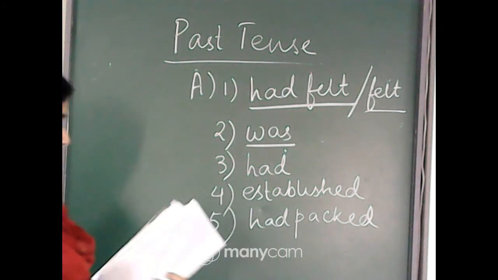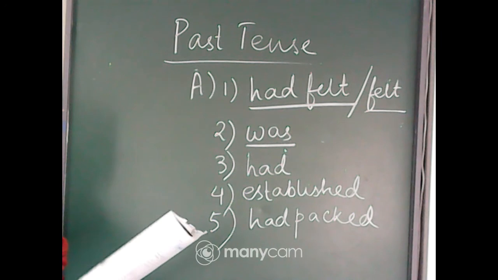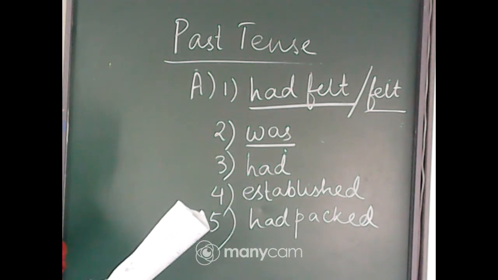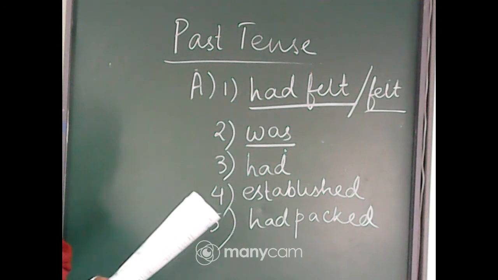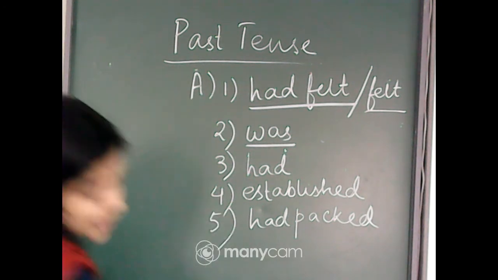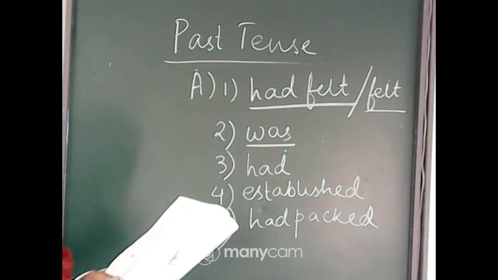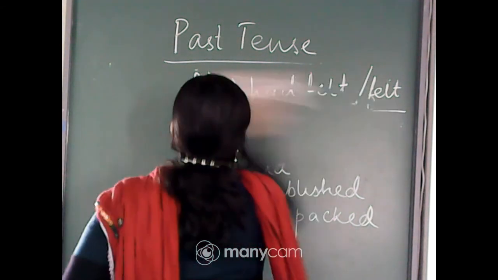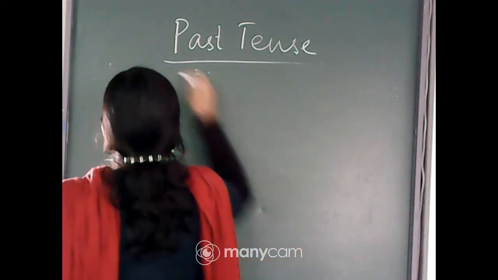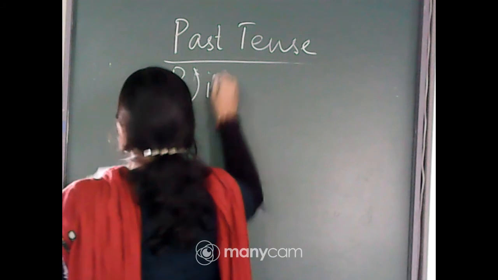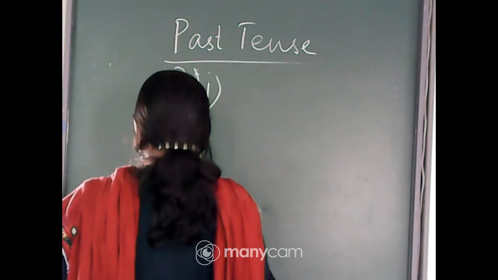Exercise A I have completed. Exercise B, fill up the blanks using appropriate forms of verbs given in brackets. The tense form is mentioned in each sentence. Note that the sentences form an interesting sequence. Yes. So, our time is over. I am just going to complete exercise B. It is very easy. All of you will be able to solve it on your own. It is written already, you have to write it in the past tense.